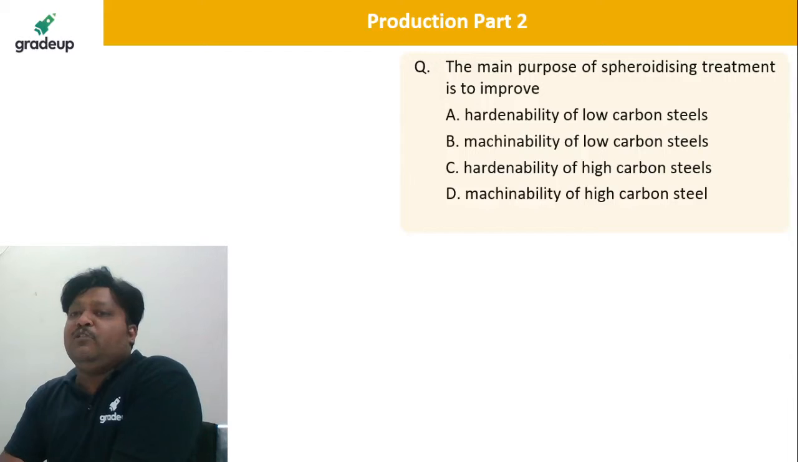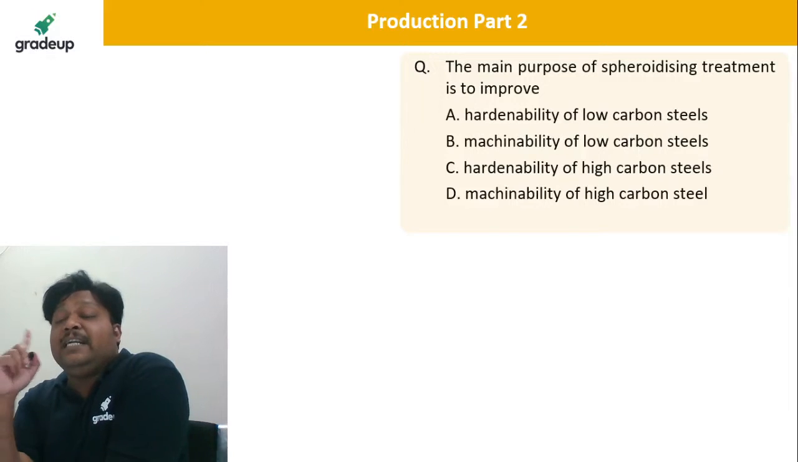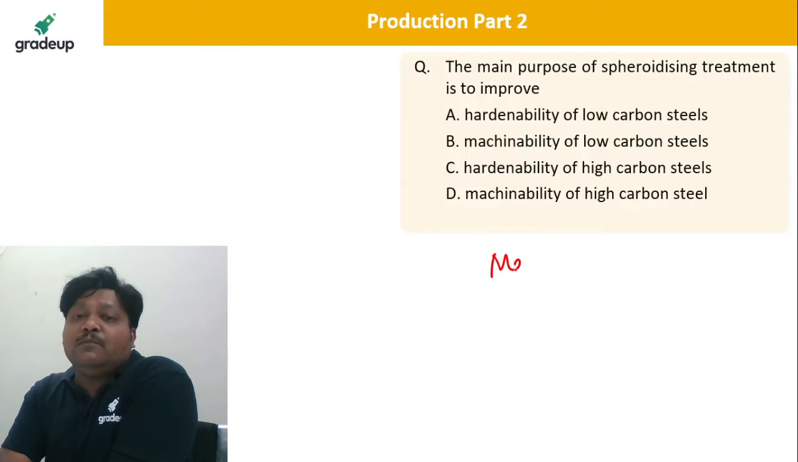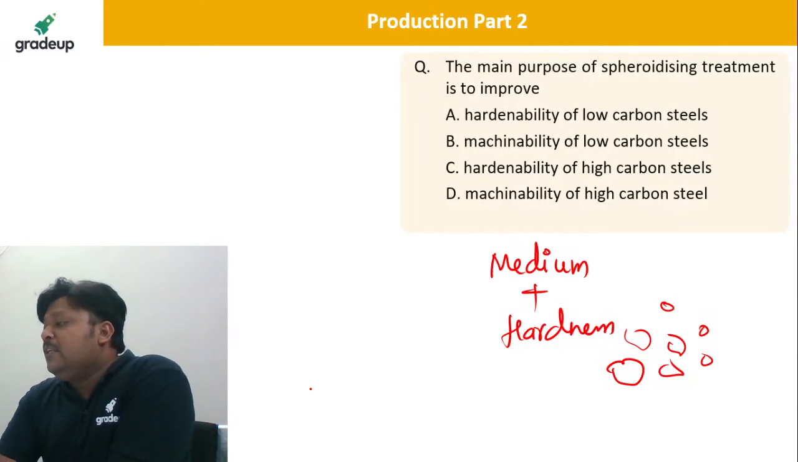The main purpose of spheroidizing treatment is to improve what? So dear students, spheroidizing is basically used for medium and high carbon steel to increase the machinability. Whatever carbides are there get converted into globular form, so that machining can be very easy.